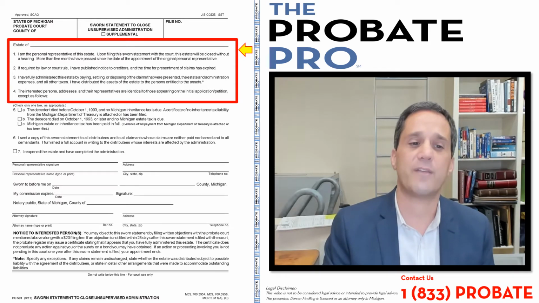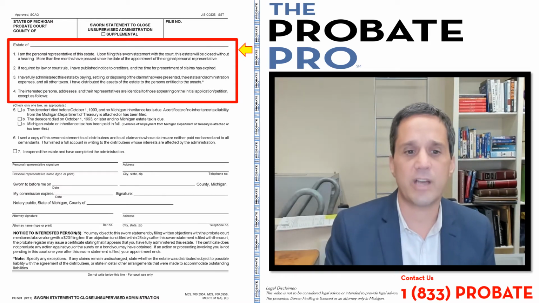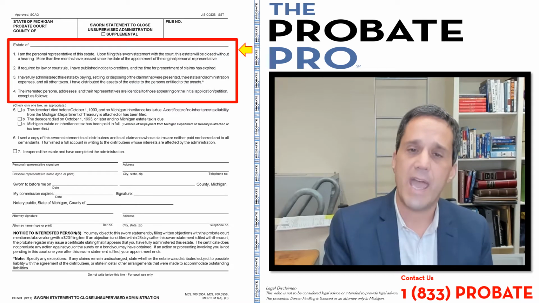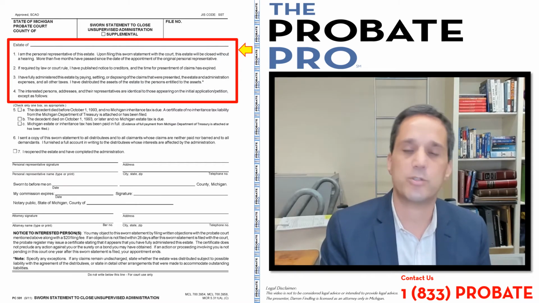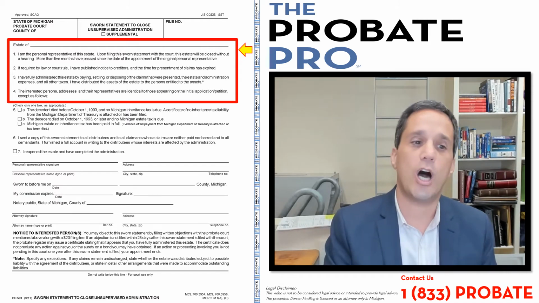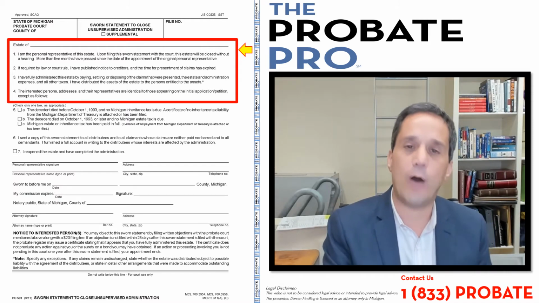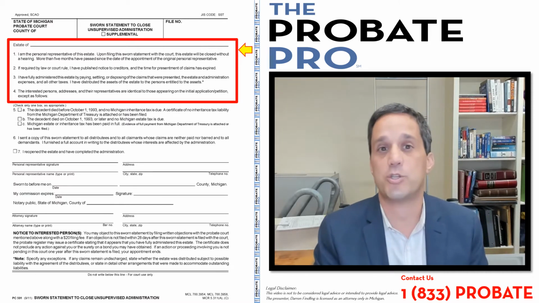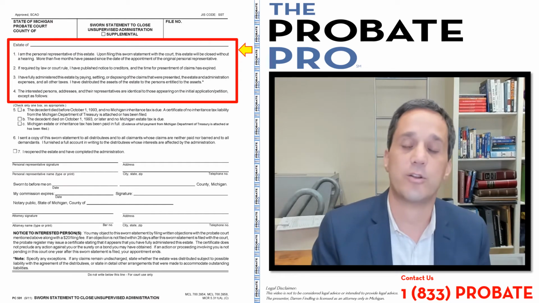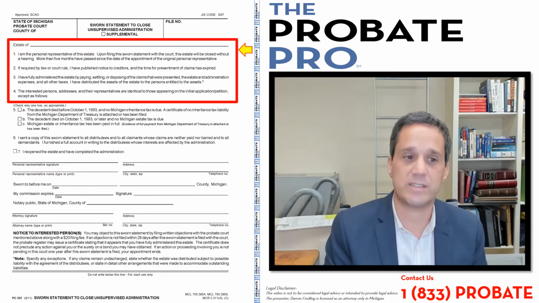Number 4 identifies that the interested parties are identical to the initial petition. And in the event that they're not, you have to update those people so that the court is apprised of the interested parties throughout the administration. And of course, as you then serve the sworn statement to close, you will have updated the information about who the interested parties are that are entitled to receive notice of this sworn statement.